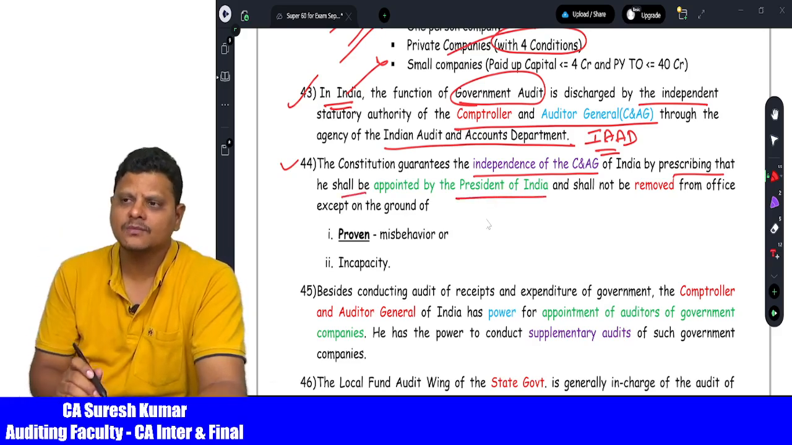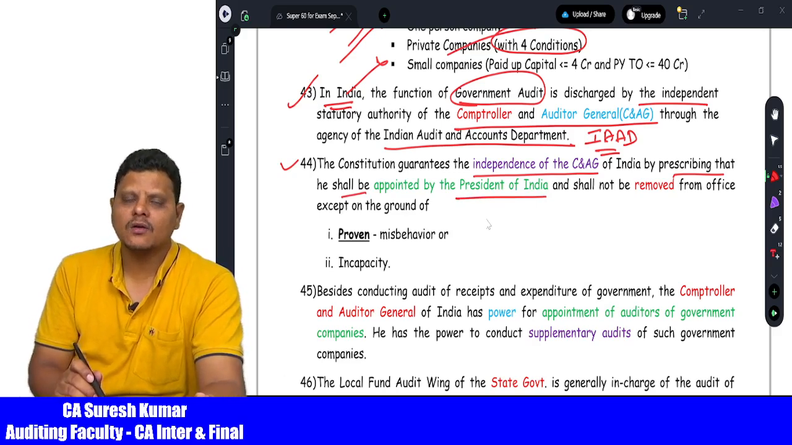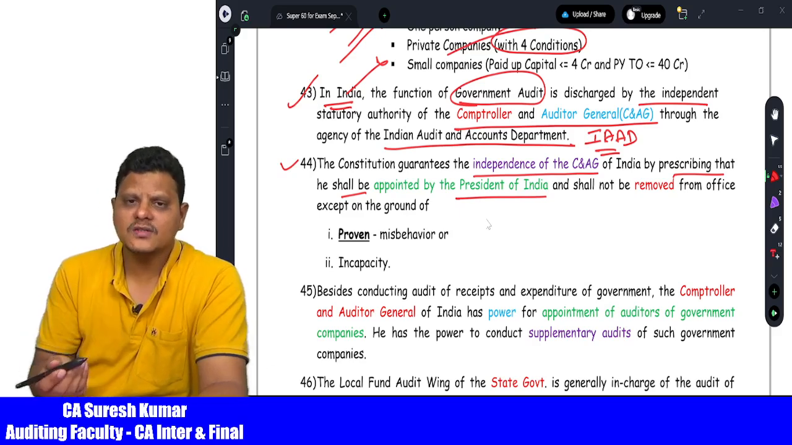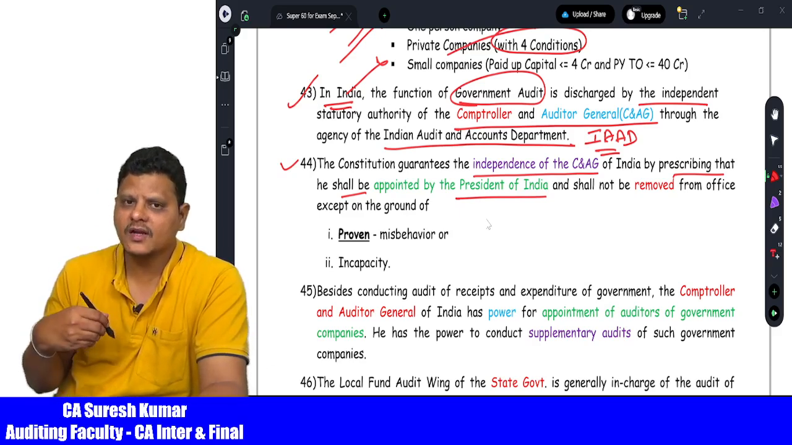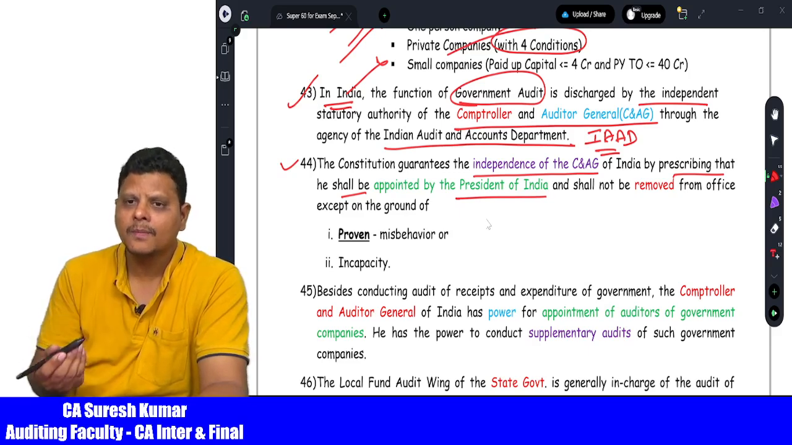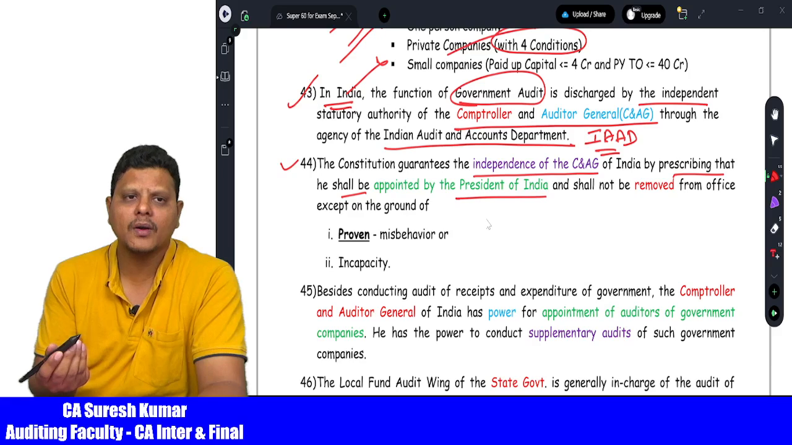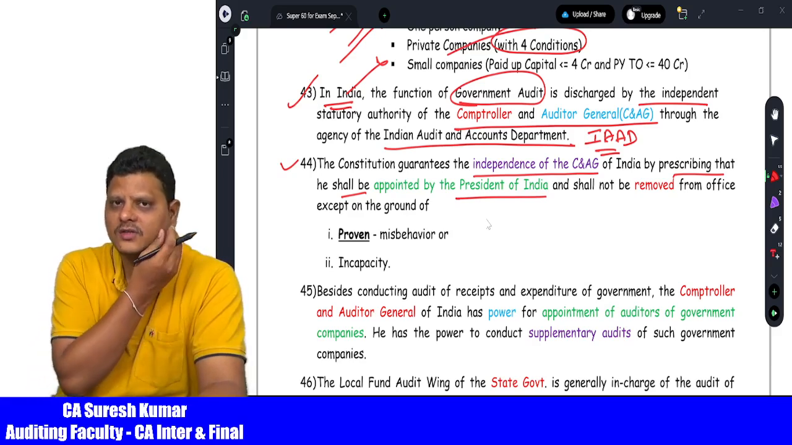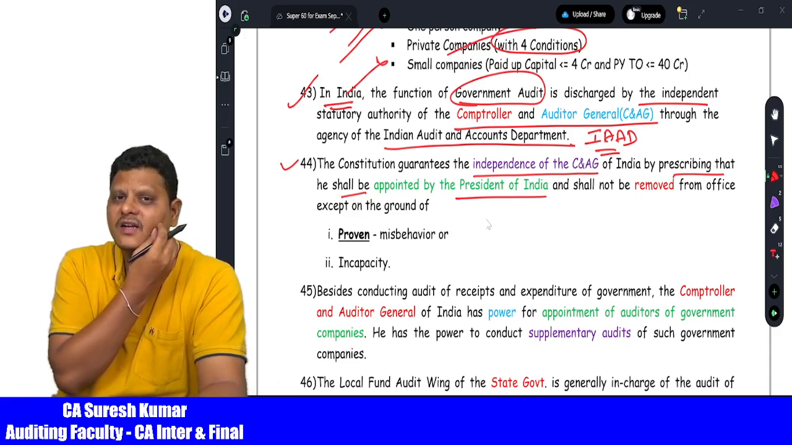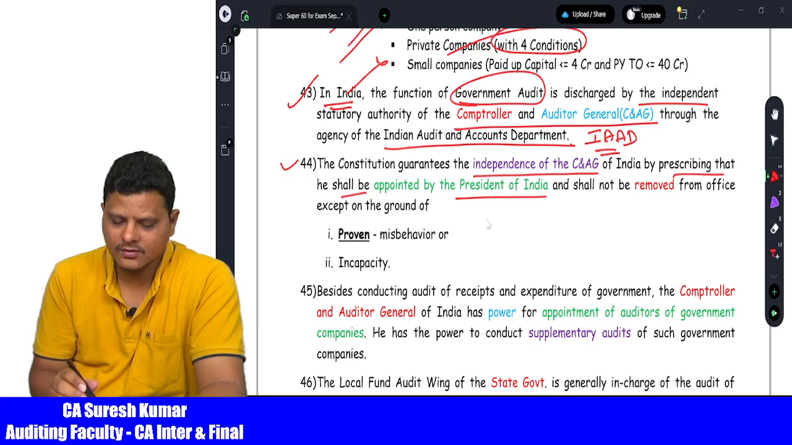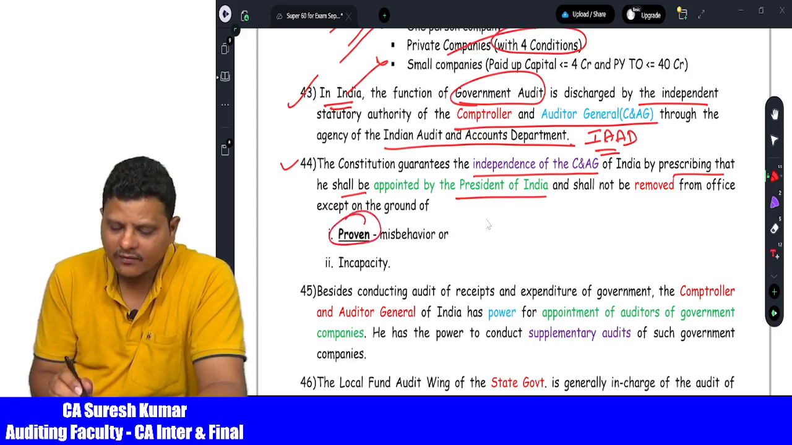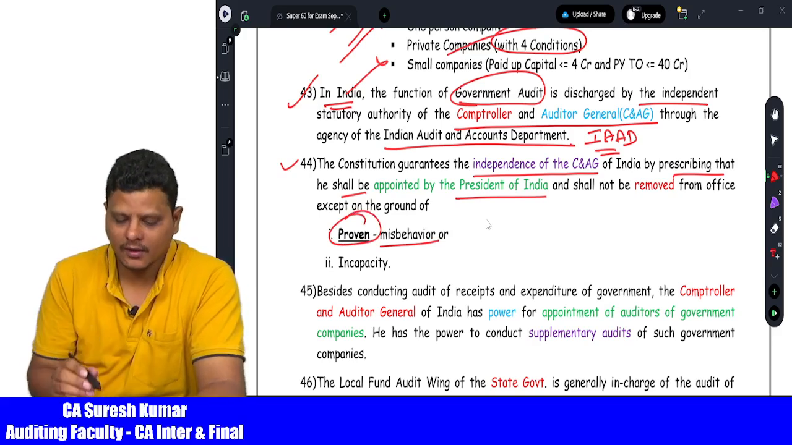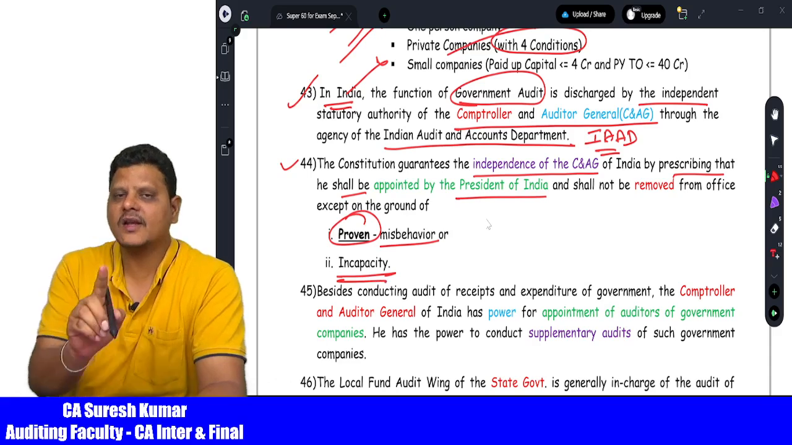MCQ based question. Who shall appoint the C&AG? The President of India will appoint the C&AG. And who can remove the C&AG? The C&AG can be removed by voting in both houses of Parliament, Lok Sabha and Rajya Sabha. Both houses have to pass the resolution, but the C&AG can be removed only on the following grounds. Proven misbehavior. Not only misbehavior, it has to be proved in a court of law. Then incapacity of the C&AG.